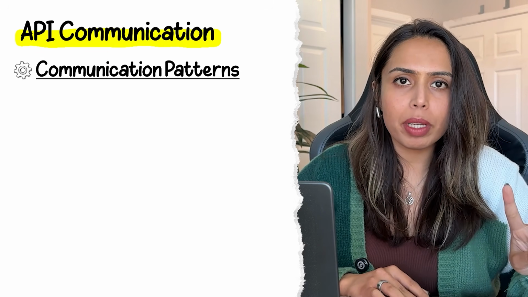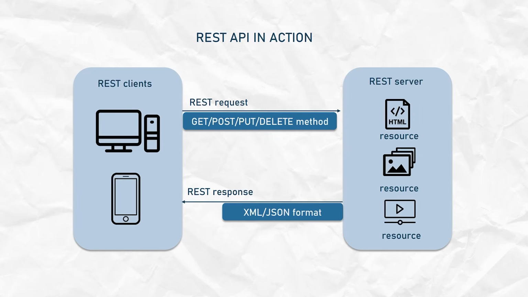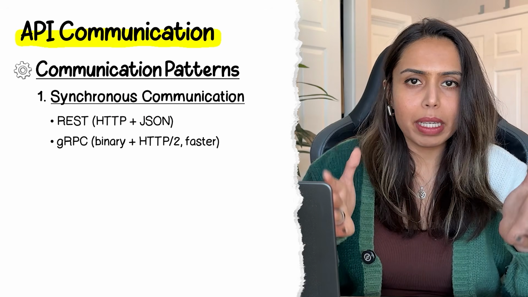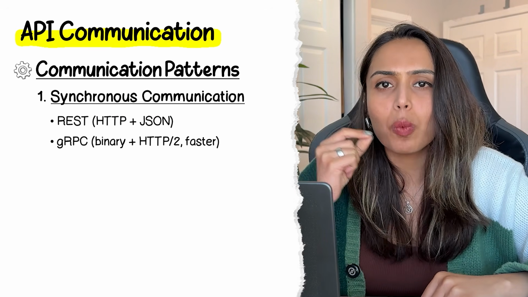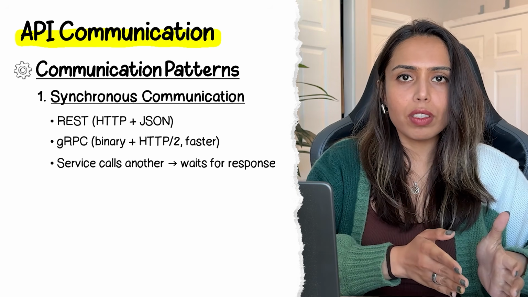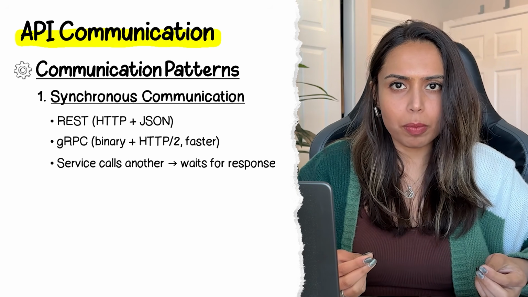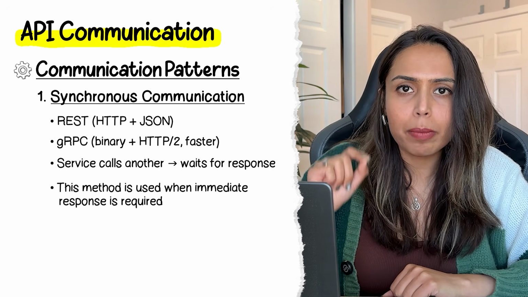Now, there are two primary communication patterns that you need to know. Number one is synchronous. Think of REST API or gRPC. By the way, these are both API types. And if you want to learn more, I've added it in one of our YouTube shorts below. Now, back to synchronous communication. One service calls another and waits for a response. Simple, predictable. Now, this method is used when you need an immediate answer.